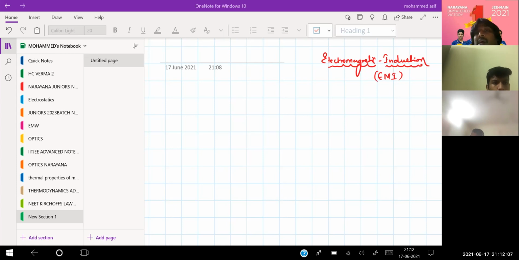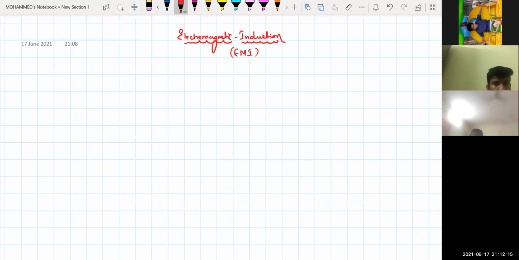So in this chapter, what we are going to study? I'll write it now. In electromagnetic induction, we will be talking about the change in the magnetic field. So what is Faraday's first law? I'm going directly to the application of this: for a coil and magnet, there will be an induced EMF as long as there is a change in the magnetic flux.